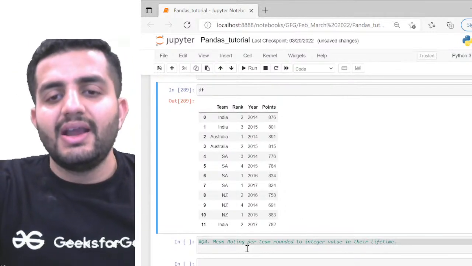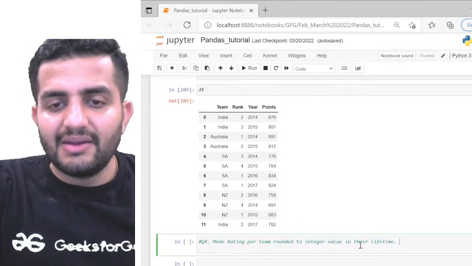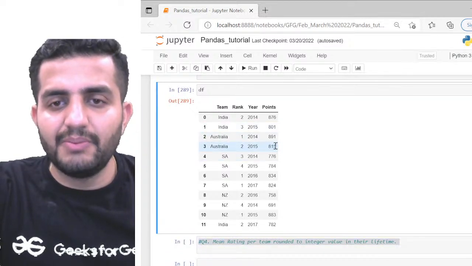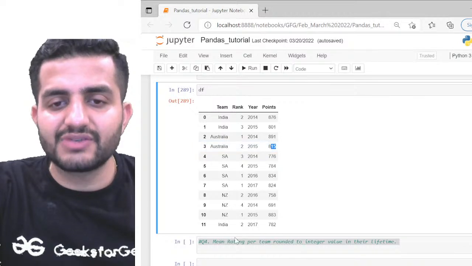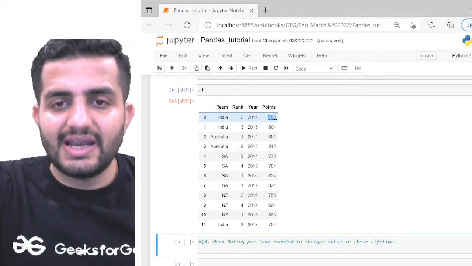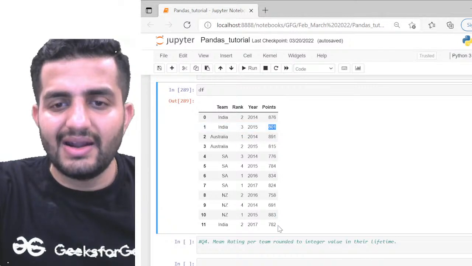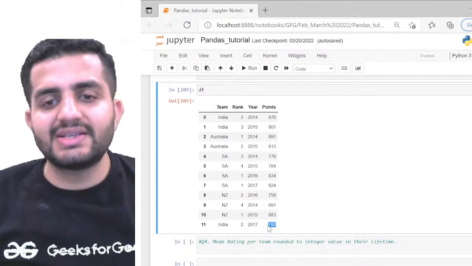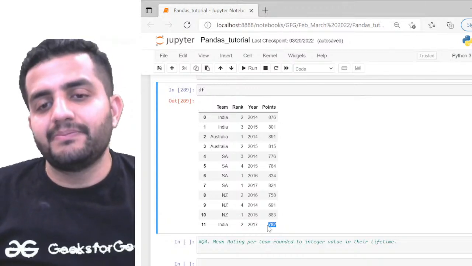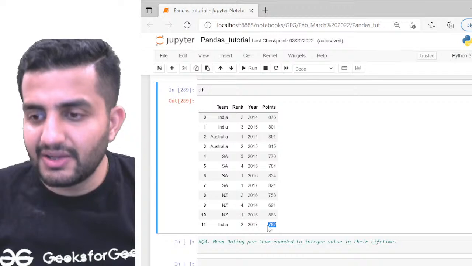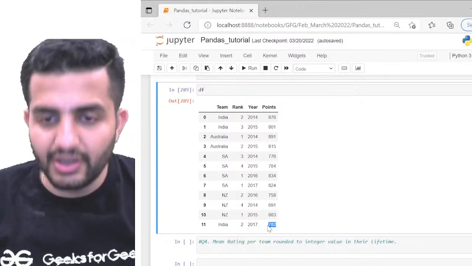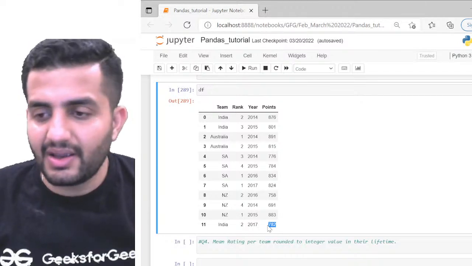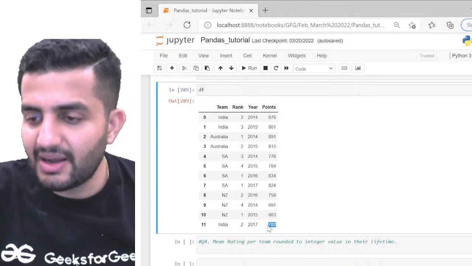So what I want is the mean rating per team. Australia has 2 points, 891 and 815. So I want the mean of 891 and 815. Likewise for India, wherever it is present, 876, 801 and 782, so the mean of these three numbers. So I want the mean of points per team. Quickly guys, how can you give me the code for this? It is a one line code. I'll give you a minute's time and let's try to solve this, and then maybe we can wrap up.